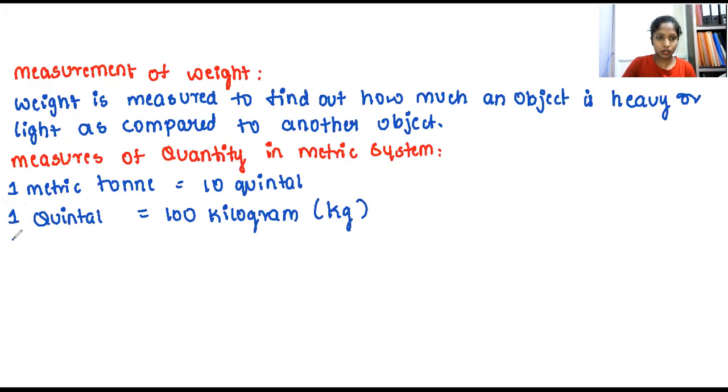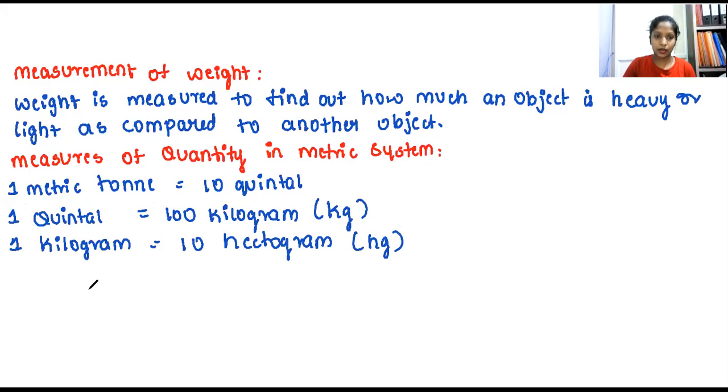And 1 kilogram, that is 1 kg, is equal to 10 hectogram. Hectogram is nothing but Hg. And 1 Hg, that is 1 hectogram, will be equal to 10 decagram. It's nothing but you're just coming under smaller and smaller parts.